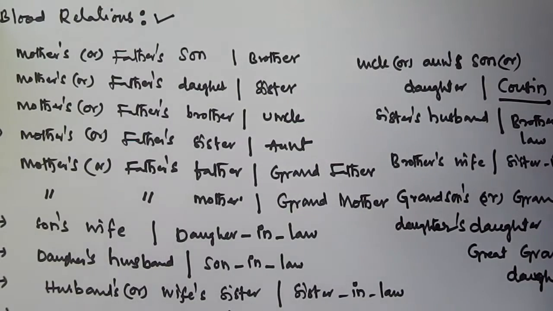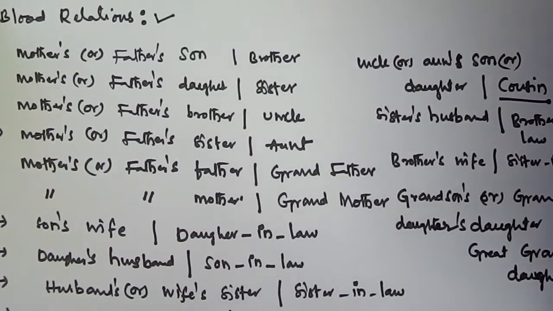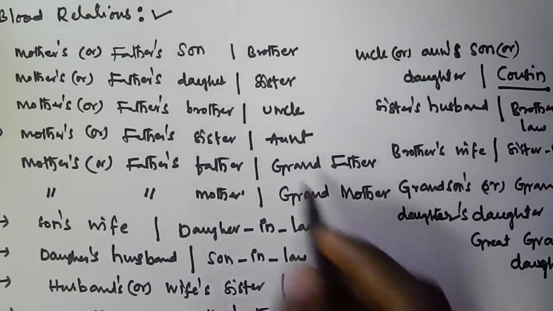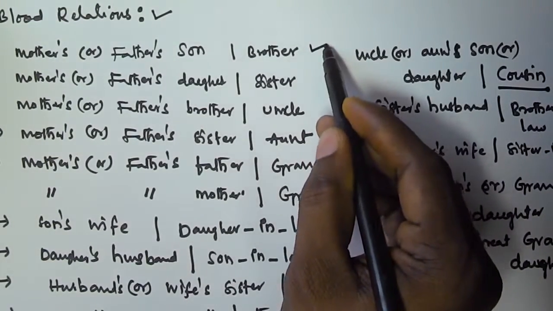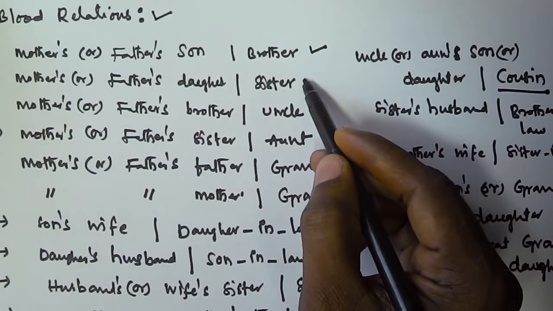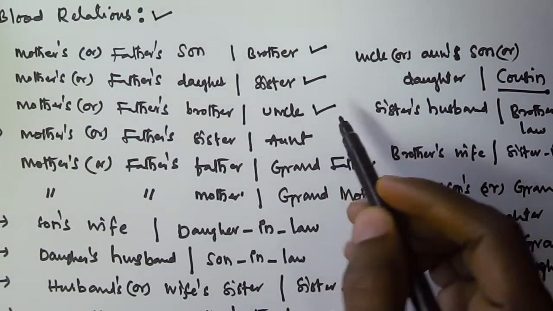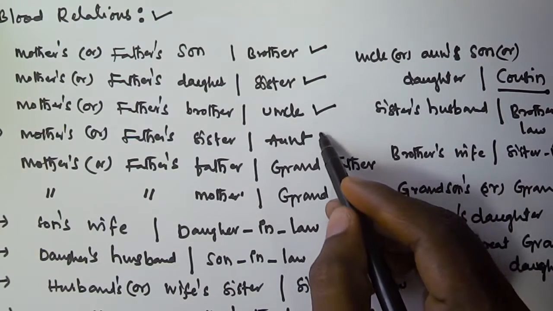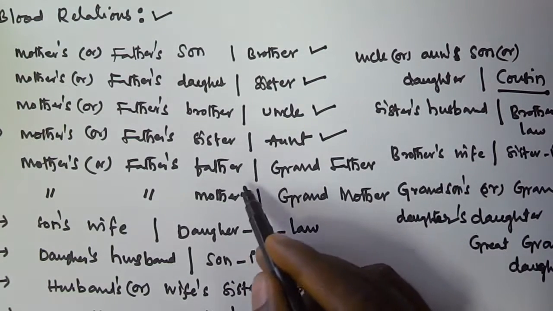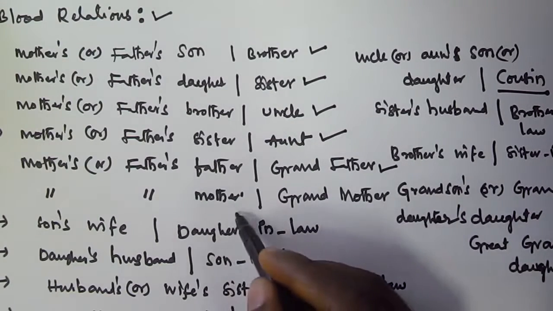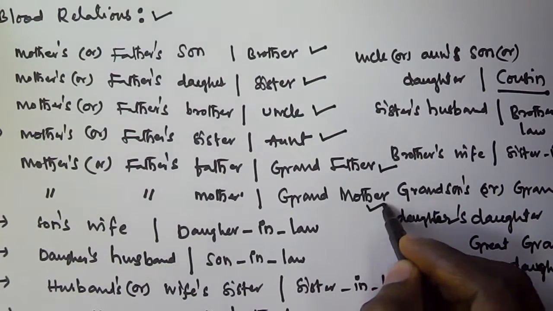So you have to remember all these basic relationships. What are they? Mother's or father's son is called brother. Mother's or father's daughter is called sister. Mother's or father's brother is called uncle. Mother's or father's sister is called aunt. Mother's or father's father is called grandfather. Mother's or father's mother is called grandmother.